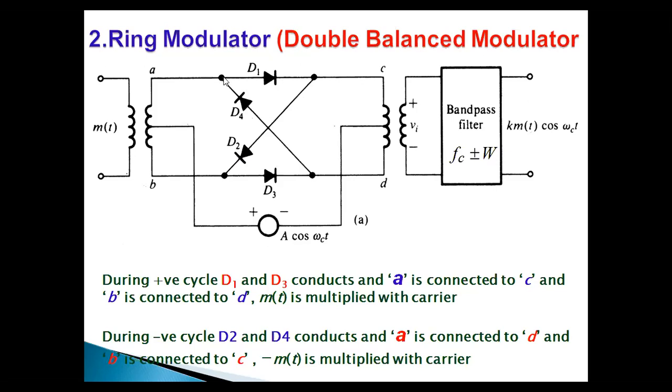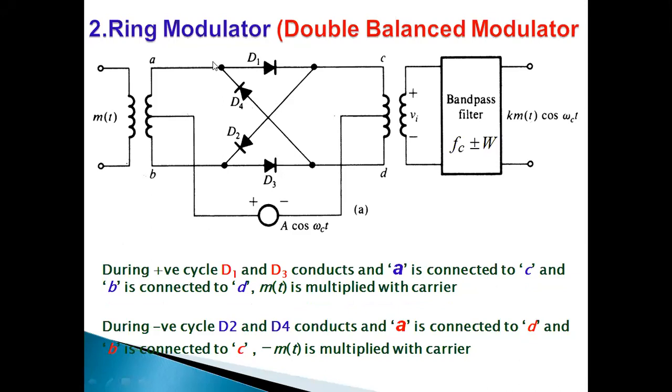See the direction of the diode, from this to this, and again like this. So the 4 diodes form a ring in which all the points go in the same way, in this direction, based upon the direction of the diode. Hence the name is called a ring modulator.